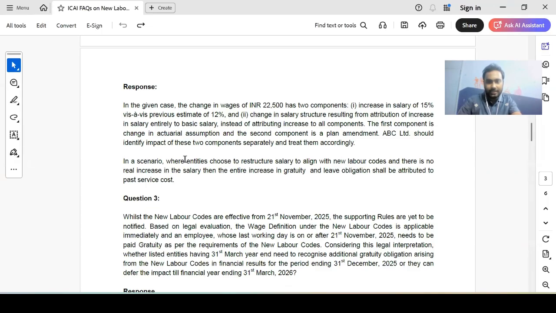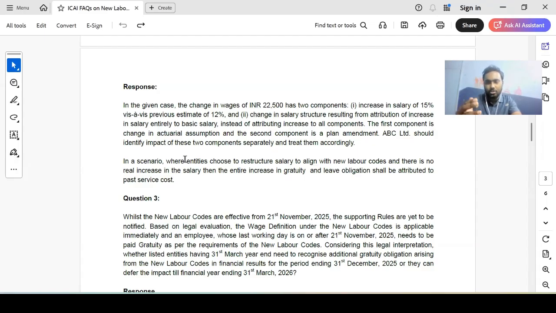And the third question is that the labor codes are notified on 21st November 2025, but most of the states are yet to notify the labor rules. So is the code still effective from 21st November 2025 despite this fact? Yes, it is still effective is what they are saying here. And this will have an impact on your results for the period ending 31st December 2025 and for your financial year ending 31st March 2026. So one question in this is, guys, can we defer the impact?